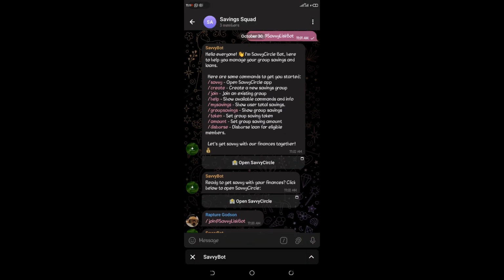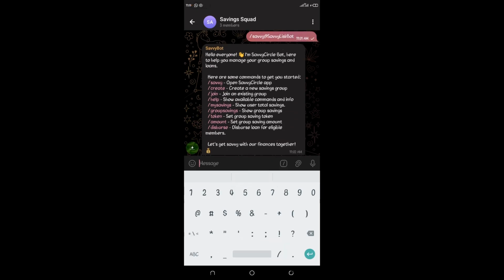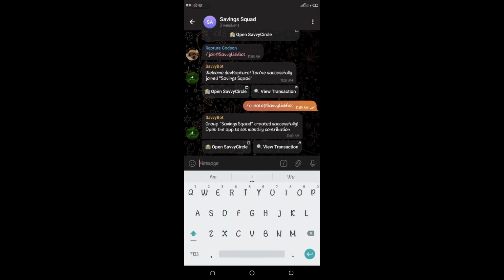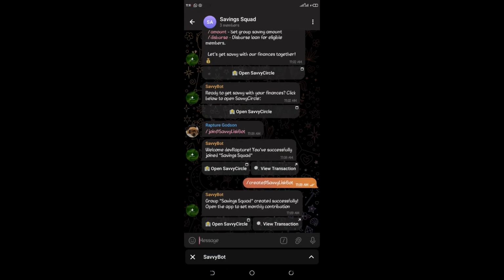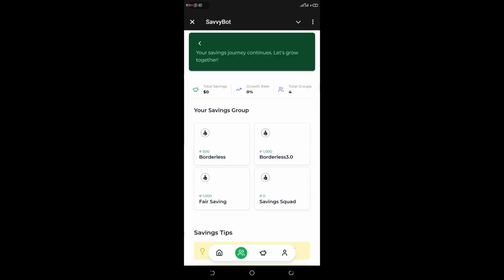So to go about the group, we need to first of all create a group. So we use the create command to create the group. We can see here I've got a message from the group saying group Saving Squad created successfully. Open the app. So now if I open the mini app and I go back to the groups, we can see that the Saving Squad group is now appearing on my groups page.